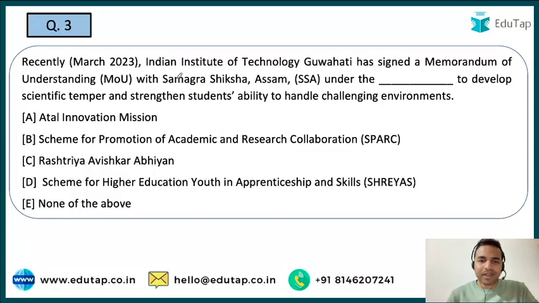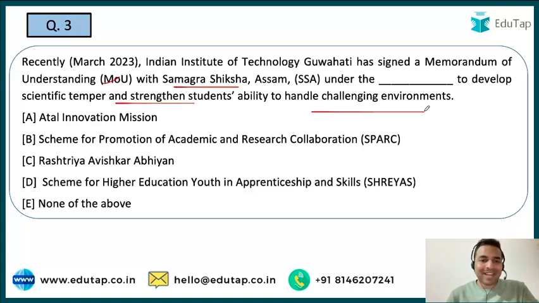Now the next question. So guys, IIT Guwahati has signed an MOU with the Samagra Shiksha, that is of Assam, under the dash to develop scientific temper and strengthen students' ability to handle the challenging environment. So basically अगर हम बात करते हैं इस particular MOU से जो IIT गुवाहाटी है, it is going to collaborate with the other higher secondary schools and they are going to mentor the students so that they can enhance their ability to handle the challenging environments.